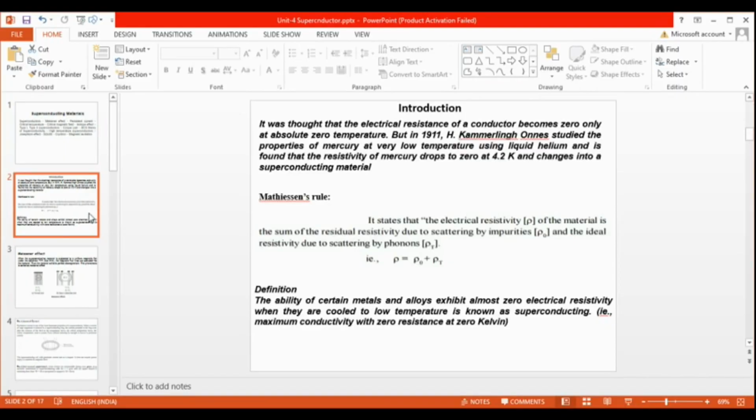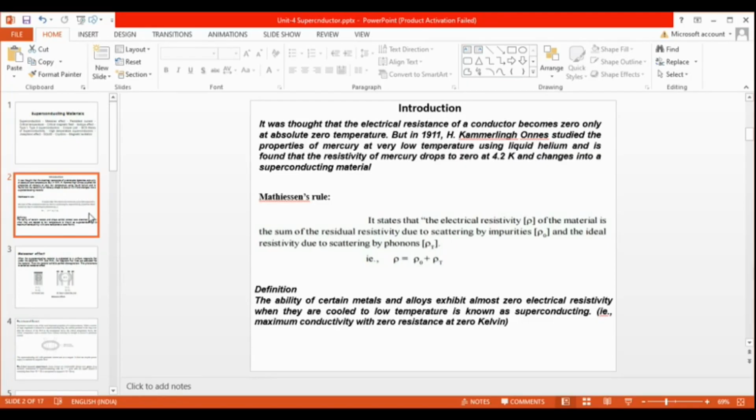First, the introduction. It was thought that the electrical resistance of a conductor becomes zero only at absolute zero temperature. But in the early 19th century, Onnes studied the properties of mercury at low temperature using liquid helium, and it was found that the resistivity of mercury drops to zero at 4.2 Kelvin.